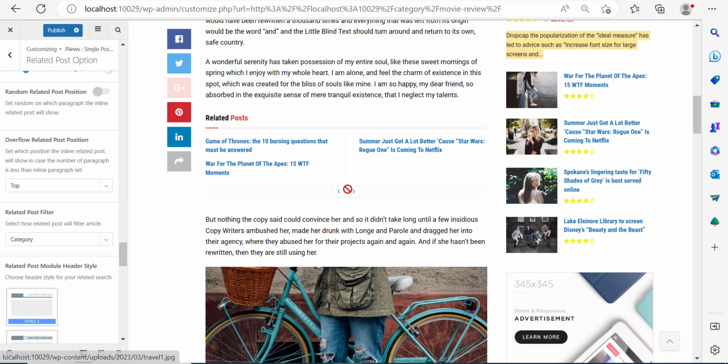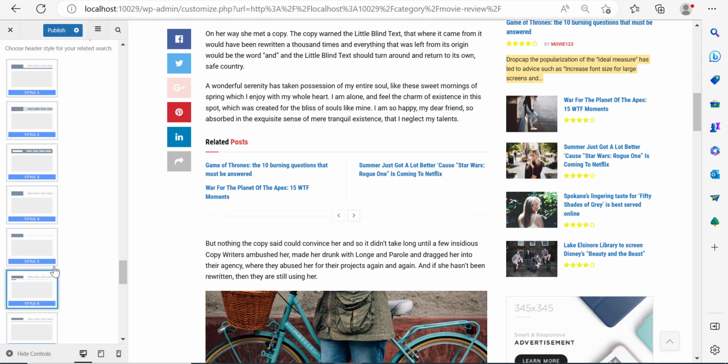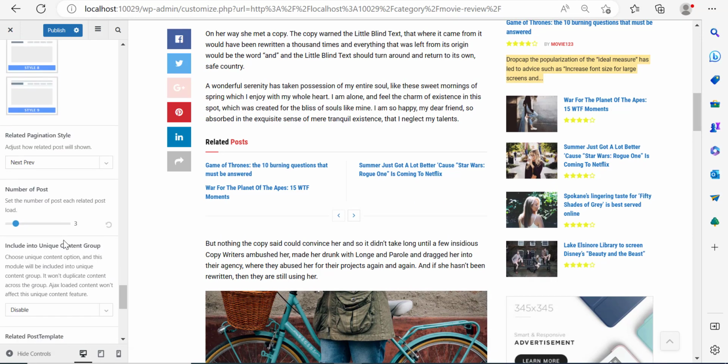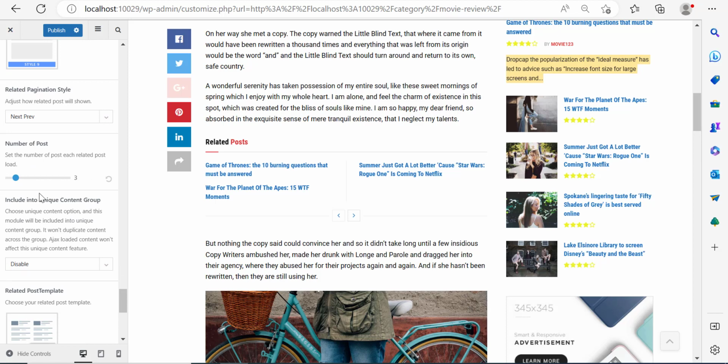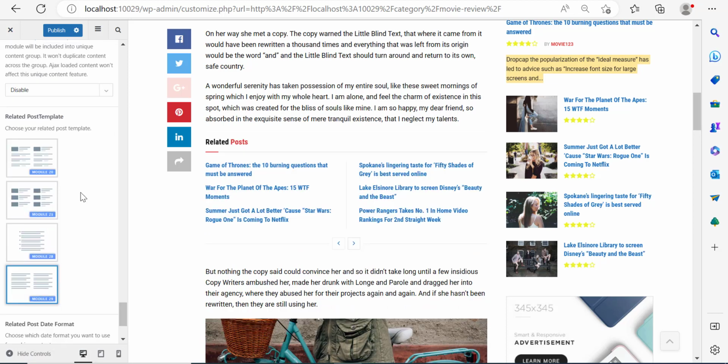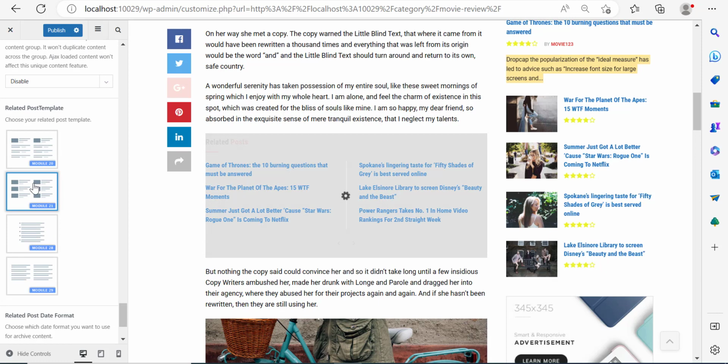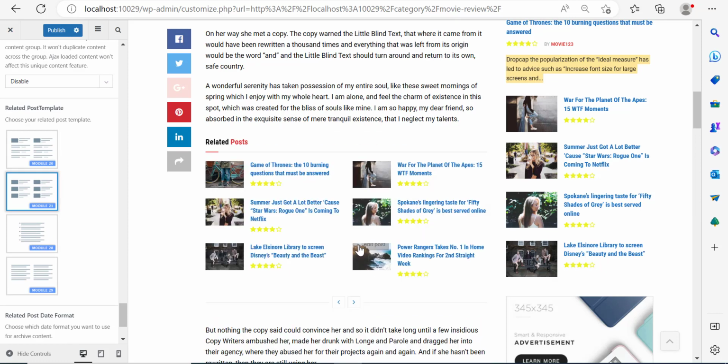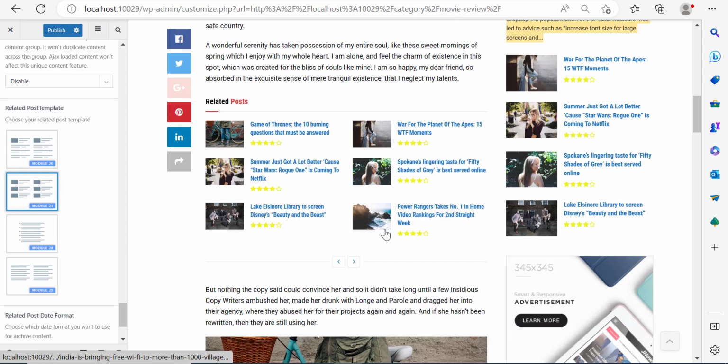I'm going to leave it at category, and I don't really get into this style because it doesn't change much. But I want you to scroll down over here, and you can control how many posts you can load up. So for instance, I'm going to make it 6, and I'm going to scroll down and choose module number 21 with images and the title. I think this one is pretty cool.